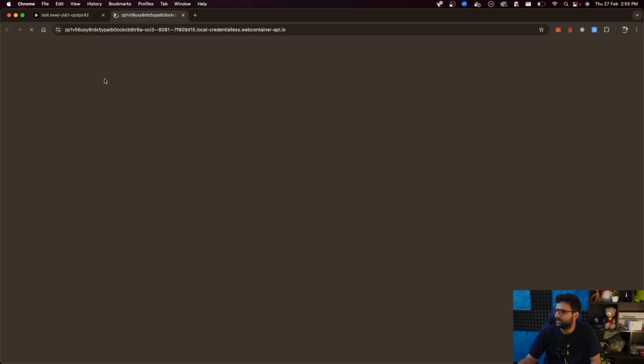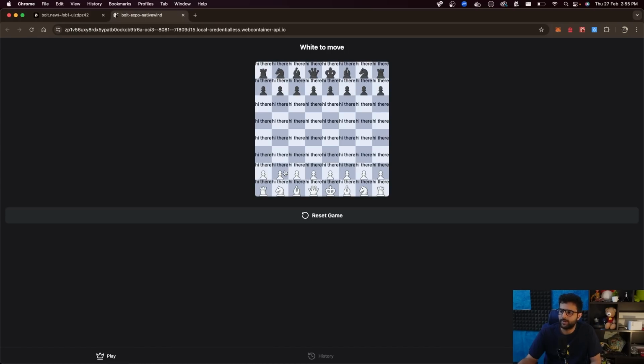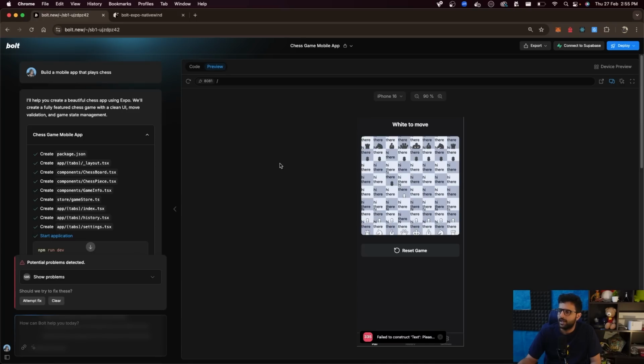Let me open this in a new tab. It still has the error from before. But if I open this in a new tab, it also exported a website for me where you see "hi there" everywhere, which is the text that I added. And along with that, I can eventually export this as an APK and publish it to the App Store, Play Store, and have a real functioning mobile application out in the real world.